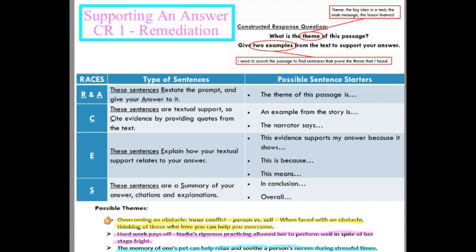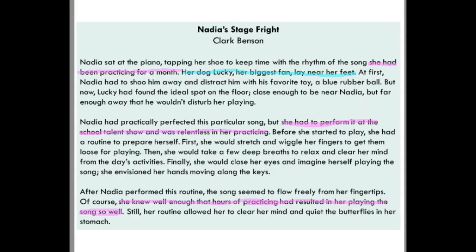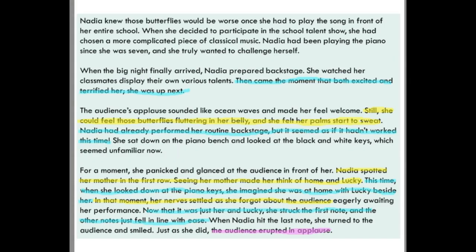So if I wanted to prove that that was the theme, I might use these highlighted ideas, okay? First, I'm going to want to explain what her obstacle was, and I'm going to use textual support to explain that. So I could quote, "When Nadia went to perform, she could feel those butterflies fluttering in her belly, and she felt her palms start to sweat."